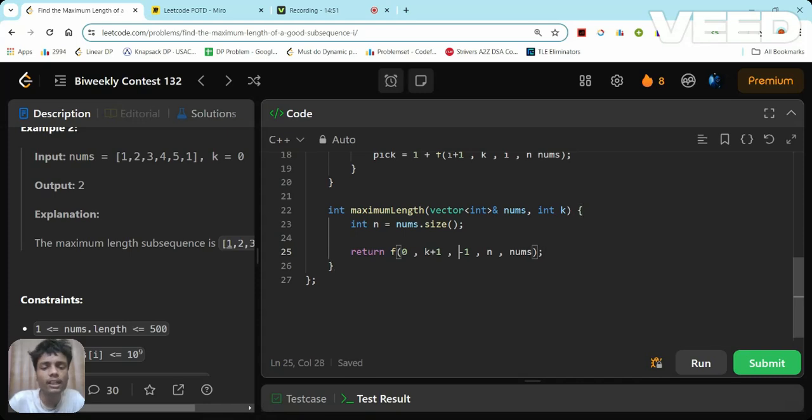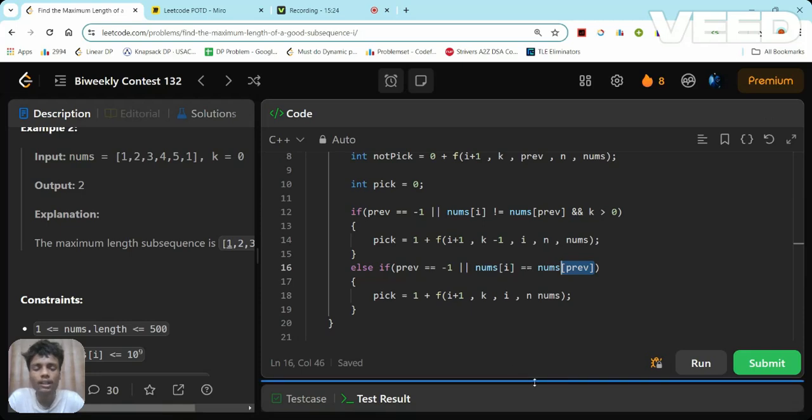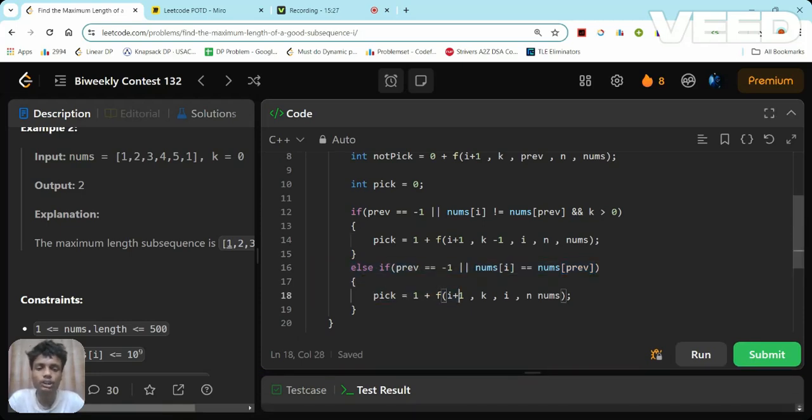So you can see here I have initialized the value of the previously picked element as minus 1. Okay? So when the index of the previously picked element is minus 1, it means at that point of time I haven't picked any element till now, right? So in that case I can go through any of the conditions. Basically I need to add it here, because if I add it, it will search for nums of minus 1 which doesn't exist. So in that case it will return an error. So I need to mention that condition as well.